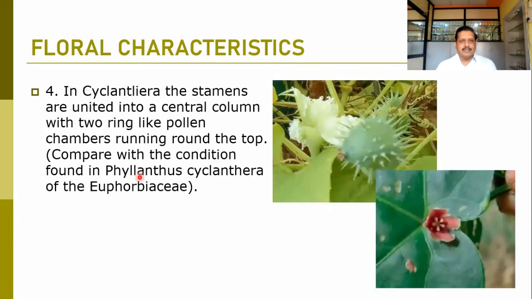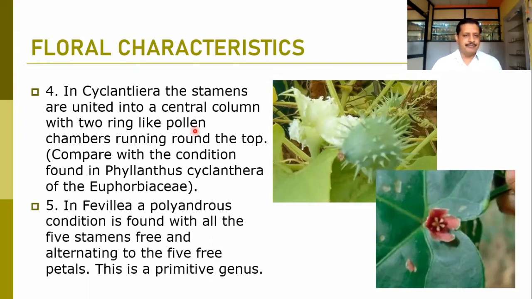In Cyclanthera, we can find the stamens are united into a central column. The flower is not clear here, but we can observe the flower and fruit here. Most of the stamens are united into a central column, and two ring-like pollen chambers are running around the tip. So they form a curve at the tip, compare with the condition found in Phyllanthus of the Euphorbiaceae. So these are the variations where we can find the ring-like pollen chambers developed here.